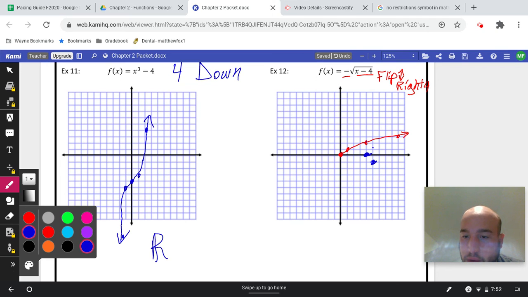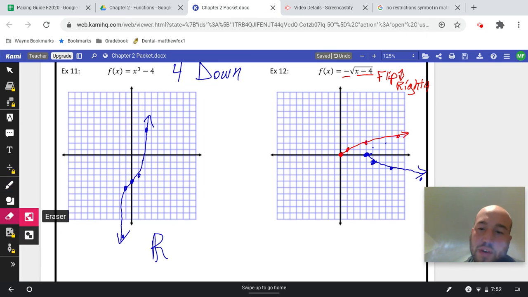This one would have been up there. Now it's flipped, so it's there. And there's also a point here. It keeps going out. So let me erase that, and it would look roughly like that.